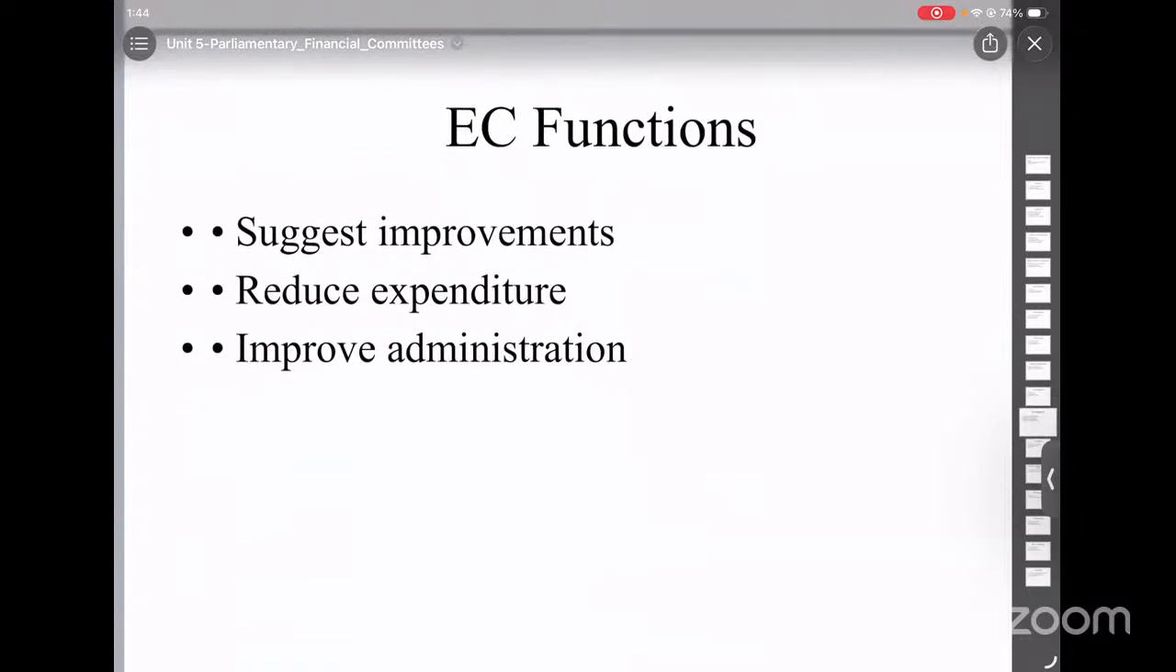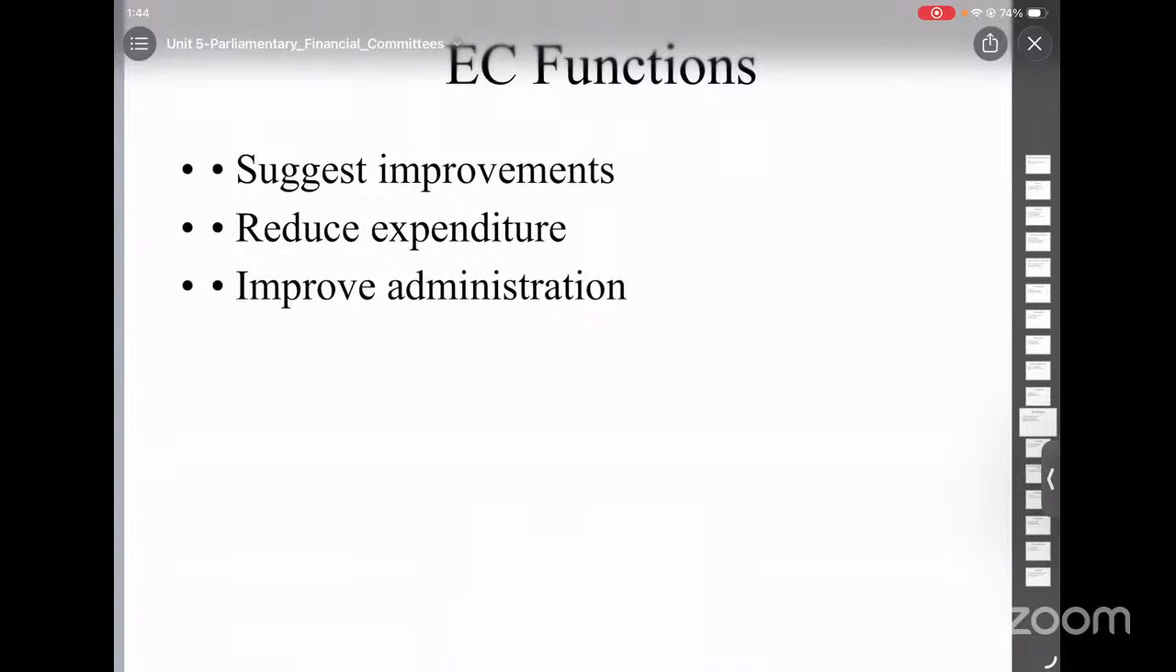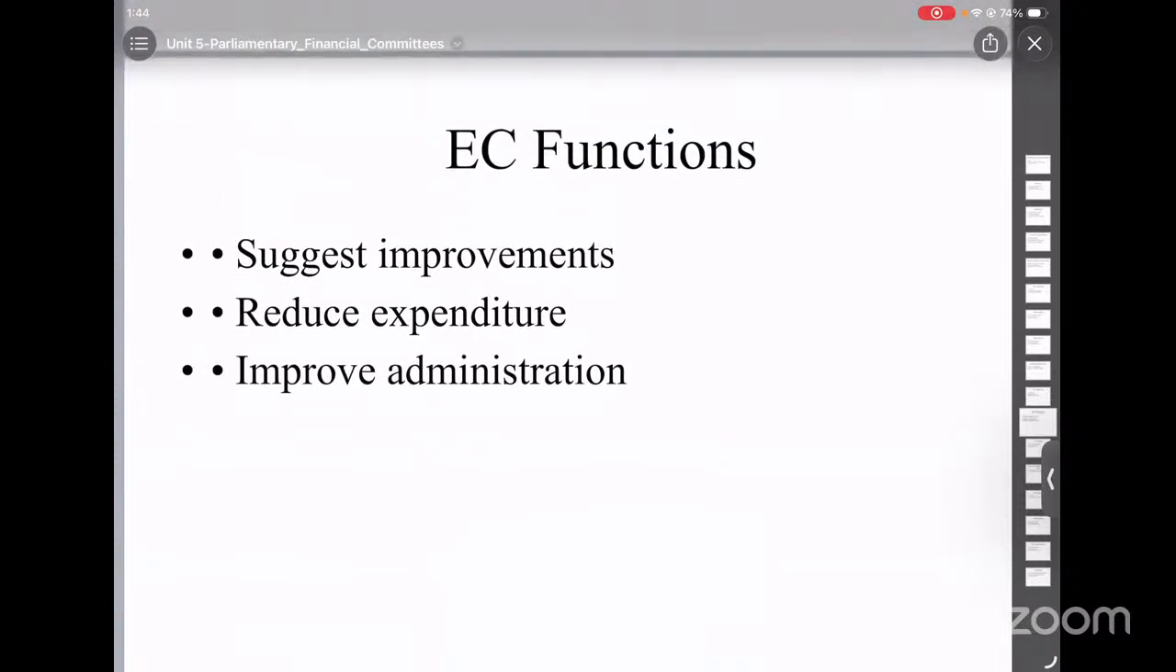Now let's look into the functions of the Estimates Committee. This committee works before the money is spent. Unlike the Public Accounts Committee, which works after the money is spent, the Estimates Committee works before the money is spent. It examines budget estimates, and its main aim is to reduce unnecessary expenditure. Some of the functions include: it suggests economy, it improves efficiency, it suggests better policies, it checks if money is well planned, and it improves budget presentation.